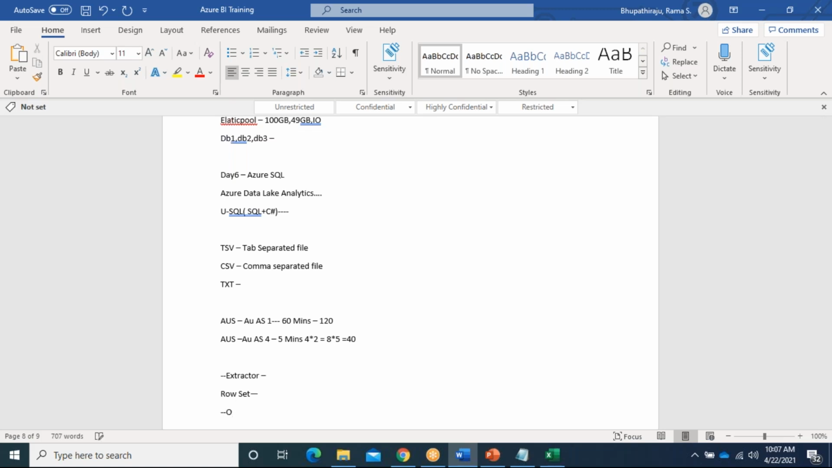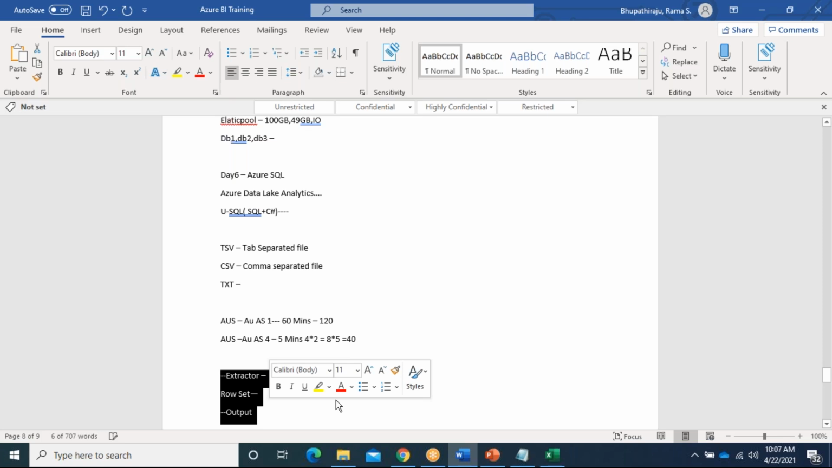Now just concentrate on the first one, extractor, the second one, row set, and the third one, output. These are the three main basic building blocks in U-SQL. And in between we will use a lot of functions. We will transform, remove duplicate records, join the data, group the data, take max and min values, use aggregate functions and string functions, and concatenate two columns. We will do a lot of transformations, whatever we require.